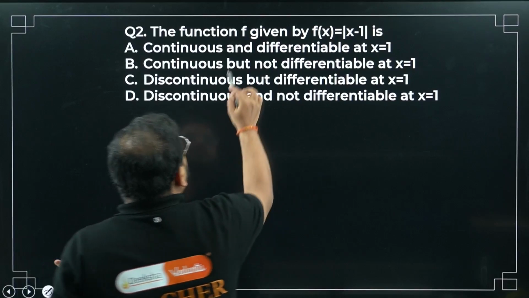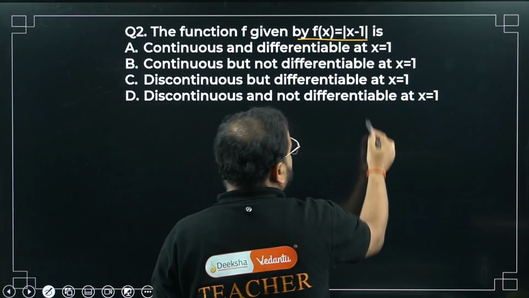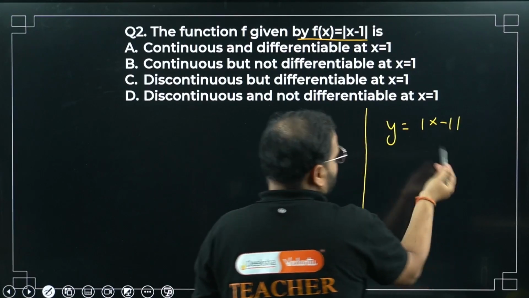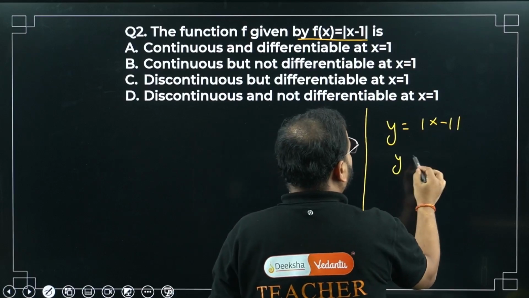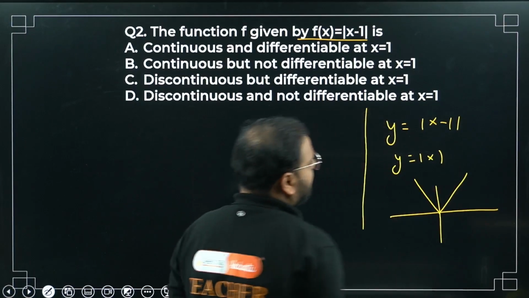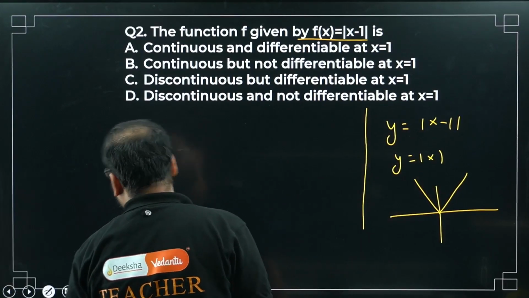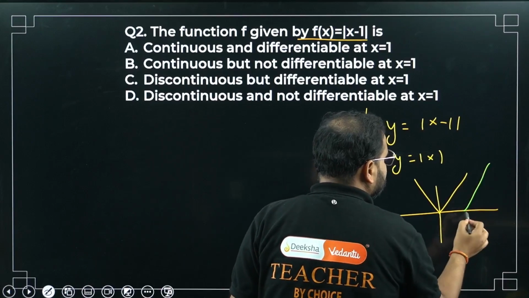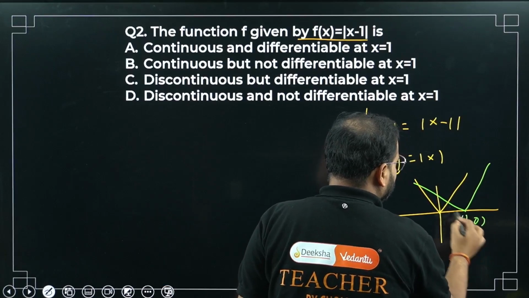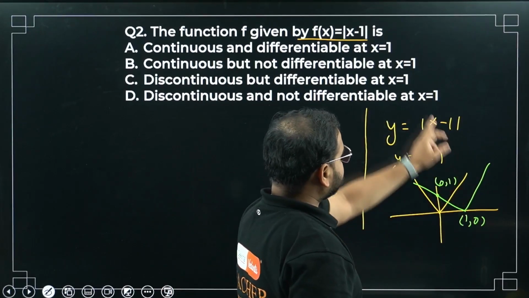So the function f is given by f(x) equals mod of x minus 1. Let's see the graphical approach first. y equals mod of x minus 1. To draw this graph, first I can draw mod of x. How does the graph look? Mod of x is this. x minus 1 means the graph moves toward the right side. The points are (1, 0) over here, and this point is (0, 1). If you want, you can check here. Put x as 1.